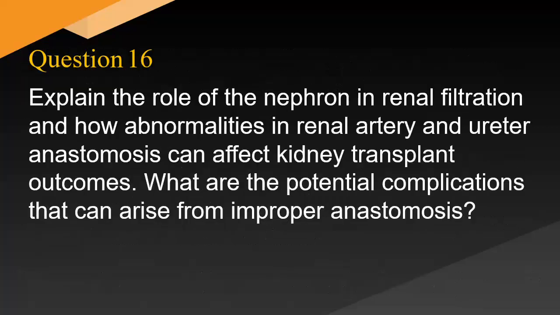Explain the role of the nephron in renal filtration and how abnormalities in renal artery and ureter anastomosis can affect kidney transplant outcomes. What are the potential complications that can arise from improper anastomosis?